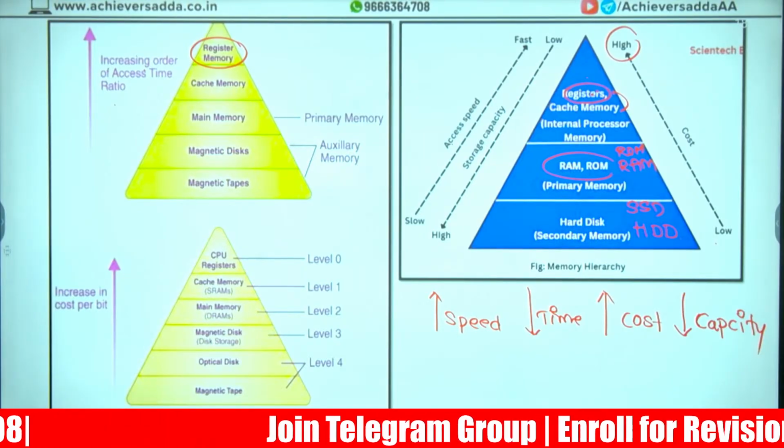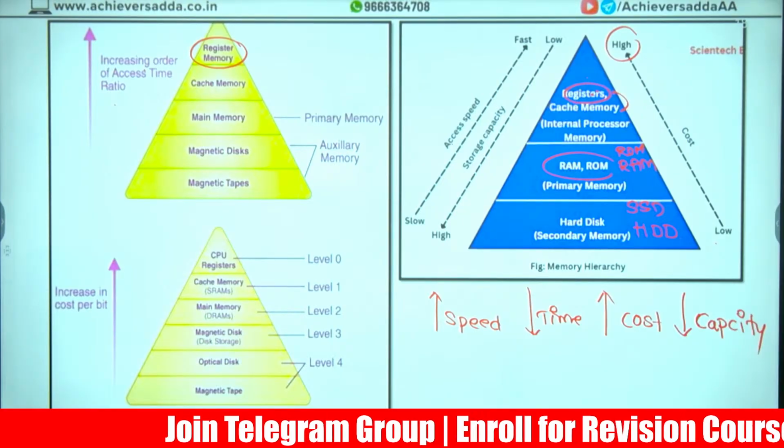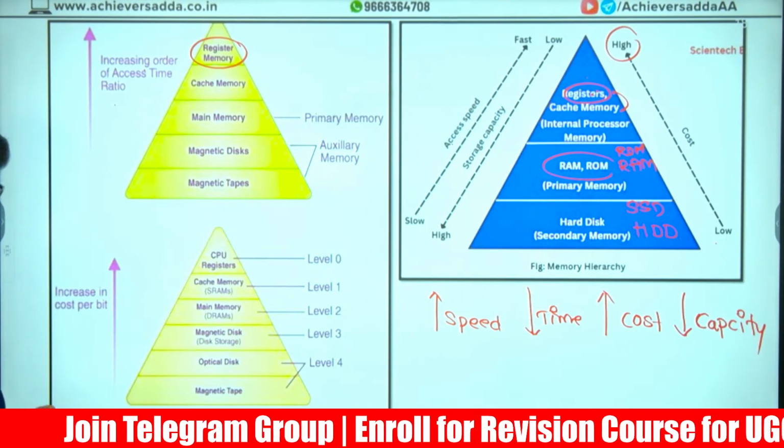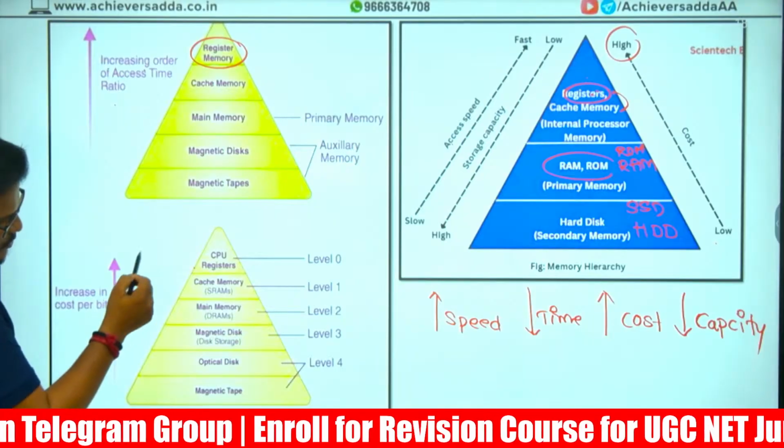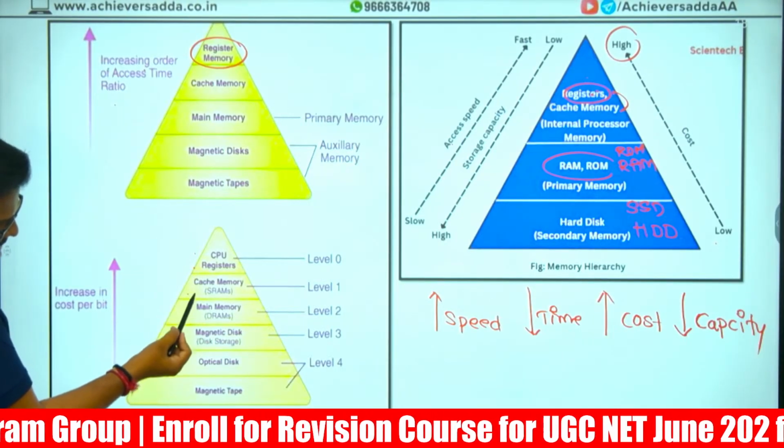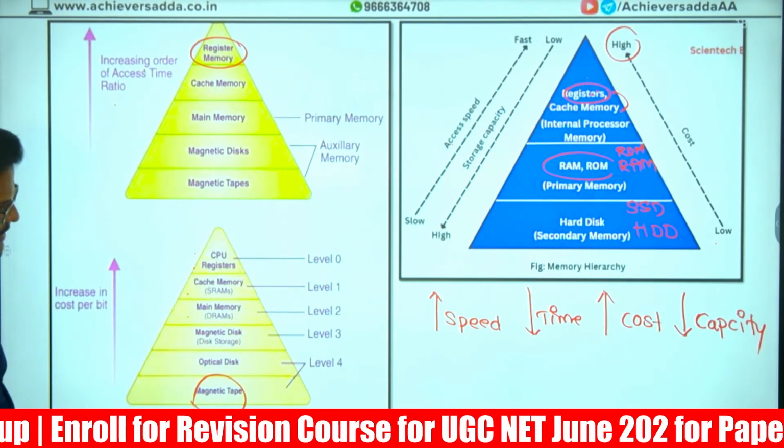Done, sir? Is there any doubt in this? Increasing cost per unit also: CPU register has the highest cost, then second highest, third highest, and the lowest cost is magnetic tape.